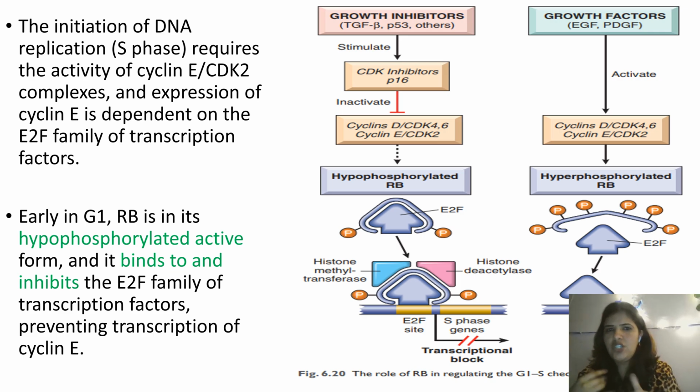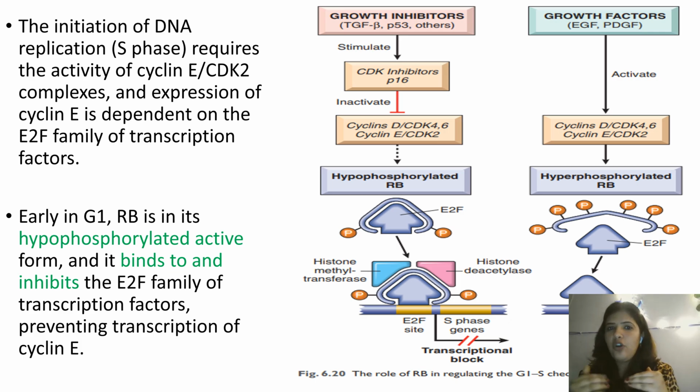So, growth inhibitors, that is TGF beta, P53, etc., they will come and they will promote the formation of CDK inhibitors like P16. We have read about CDK inhibitors if you've seen the chapter of cell injury. CDK inhibitors will inactivate complexes. These complexes are formed of cyclins and cyclin-dependent kinase. Remember in the last slide I told you that the cyclins and cyclin-dependent kinases make sure your cell cycle is going. So these form certain complexes. And your CDK inhibitors are stopping these complexes.